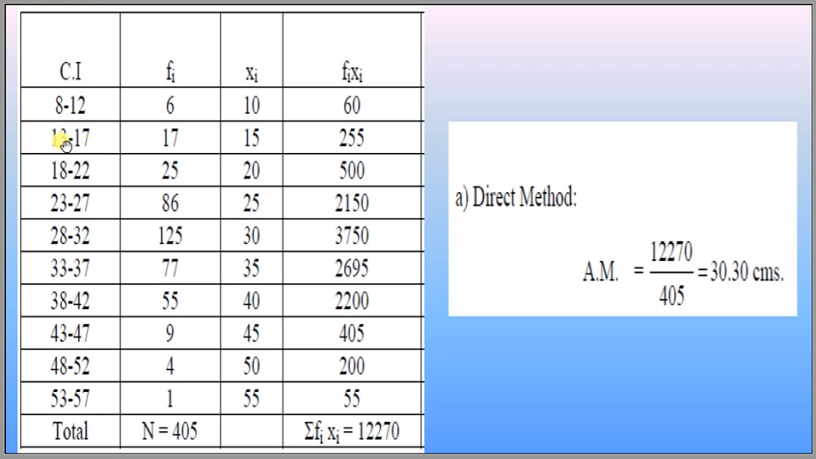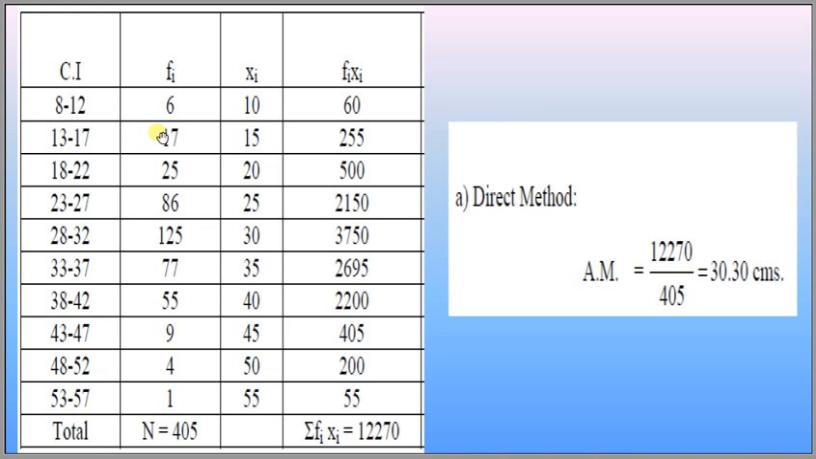8 to 12 mid value is 10, 13 to 17 mid value is 15, 18 to 22 mid value is 20, 23 to 27 mid value is 25, 28 to 32 mid value is 30, 33 to 37 mid value is 35, 38 to 42 mid value is 40, 43 to 47 mid value is 45, 48 to 52 mid value is 50, and 53 to 57 mid value is 55. The corresponding frequencies are 6, 17, 25, 86, 125, 77, 55, 9, 4, 1, that is n is 405. These are the mid values and these are the corresponding frequencies.